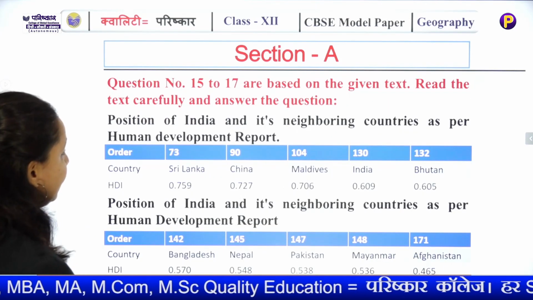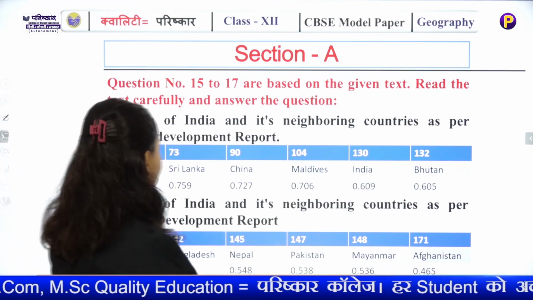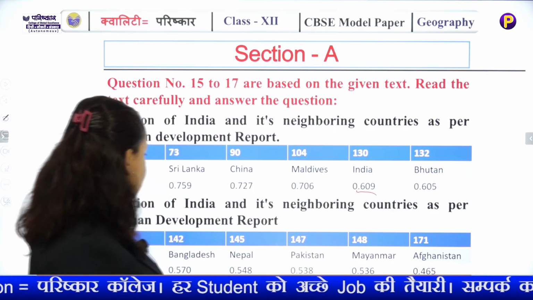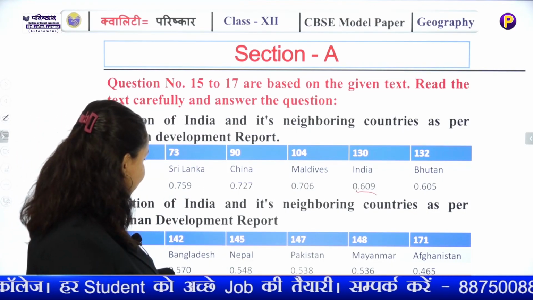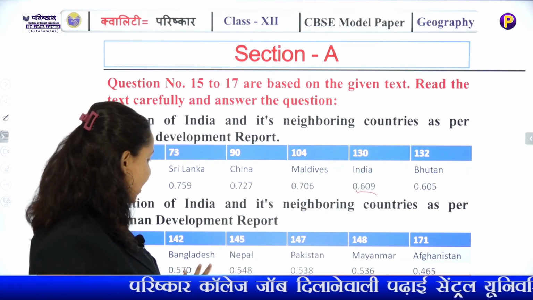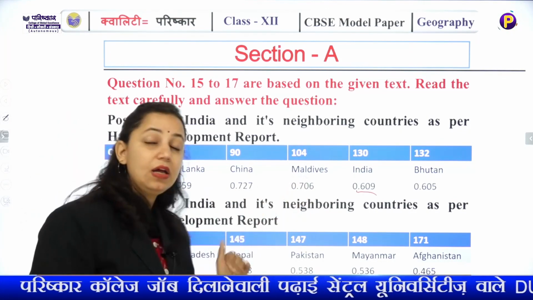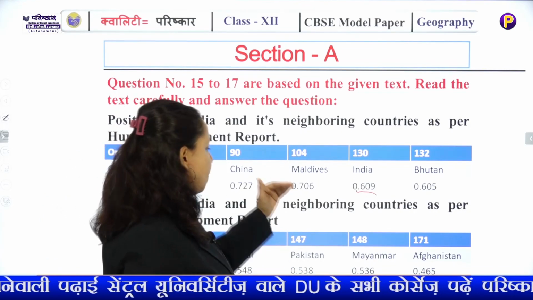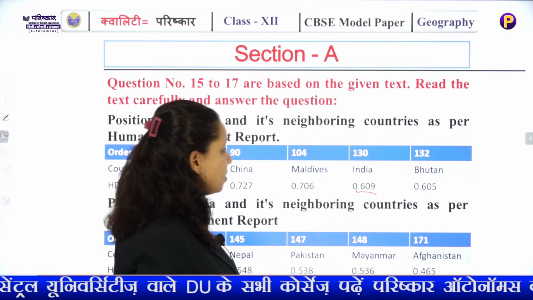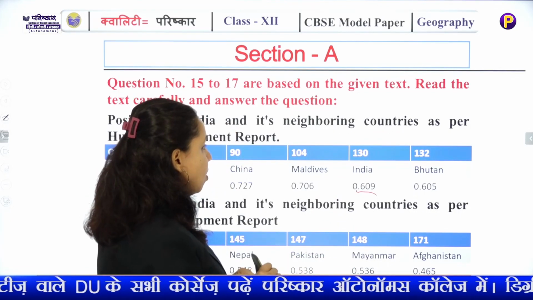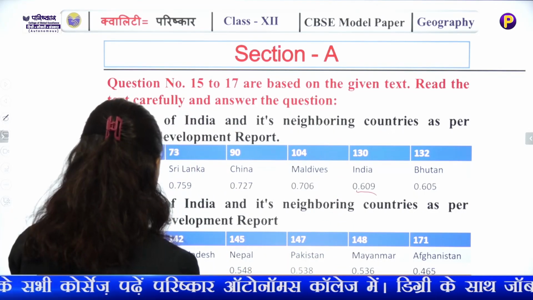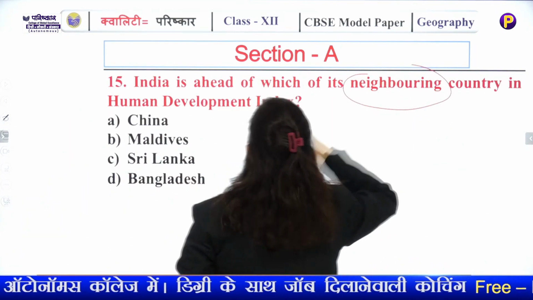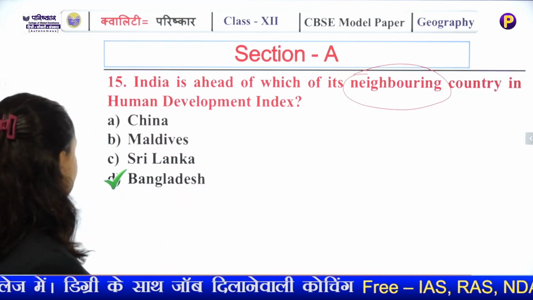Now you can see India's Human Development Index is 0.609 and Bangladesh is 0.570. So it's immediately ahead of Bangladesh. Although Nepal has low, Pakistan has low, Myanmar, Afghanistan, but the immediate one will be Bangladesh, a neighbouring country. Now the main question was, India is ahead of which neighbouring country?